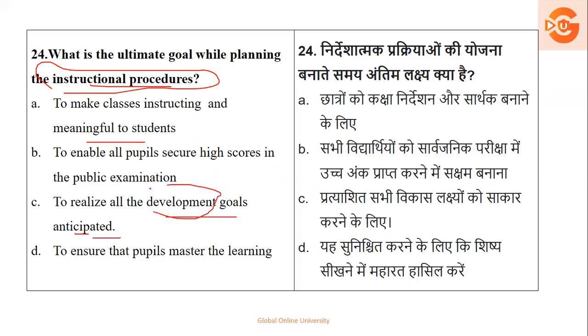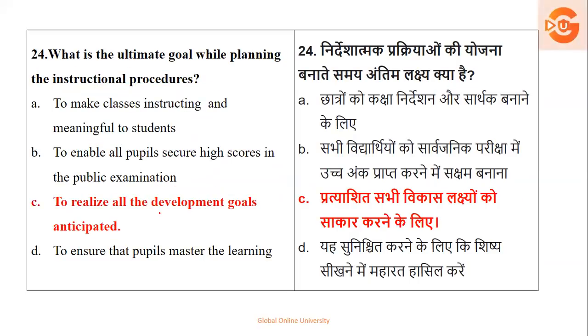See, हम बच्चों के बारे में जब भी सोचते हैं, we have to think from a developmental point of view. So bringing a development or achieving the development goals is an intention. So here the correct option is option number C.